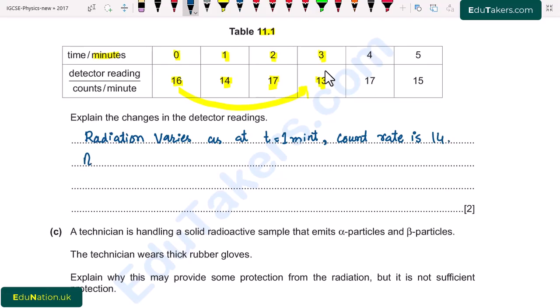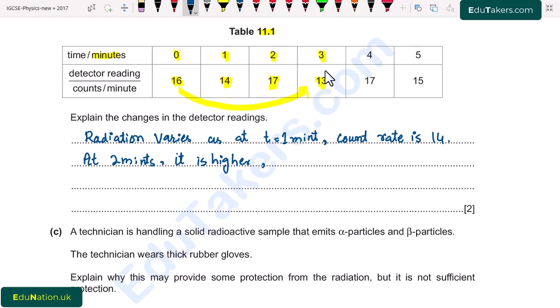At 2 minutes, it is higher, that is 17 counts per minute.